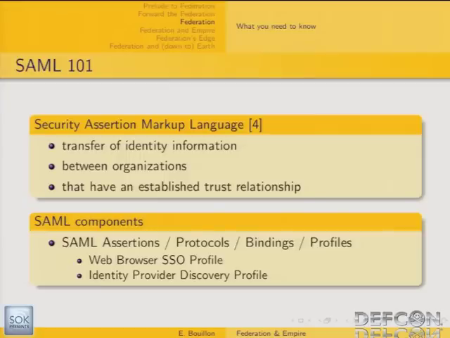First, the web browser SSO profile, because that's really the most common use case, the most widely used use case regarding the SAML specification. And the second one is the identity provider discoverability profile. I'm going to mention this one because it is actually prone to some security issues.